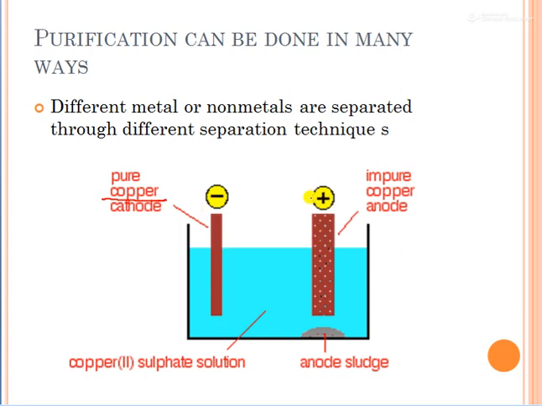This is a cell kind of method in which, from the plus side, something is coming and attaching to this, and from this solution something is coming and attaching to this, like this it is happening. So in this way we can separate. Whatever technique is suitable for a particular matter, like for copper, this technique is better instead of heating. So we will use this technique to separate the copper from the ore.